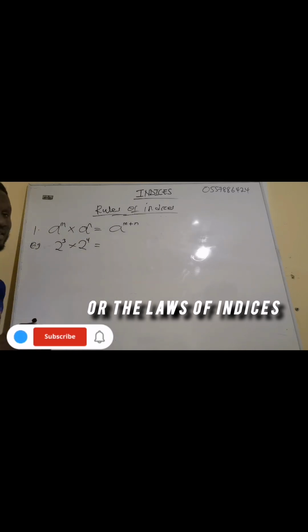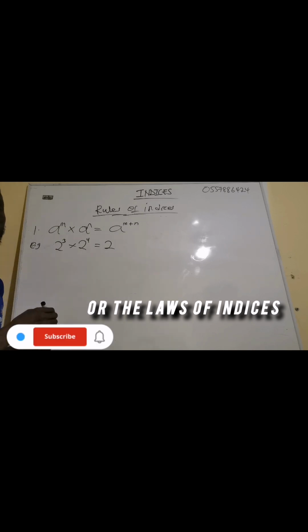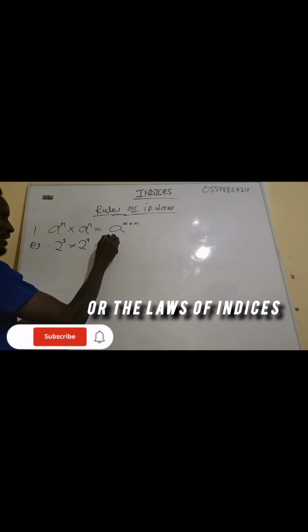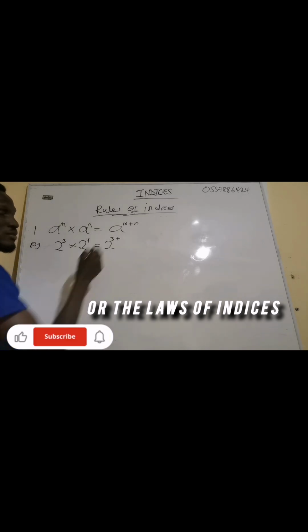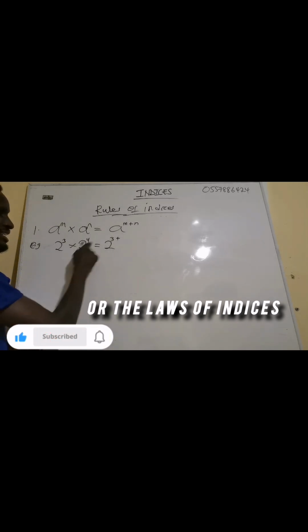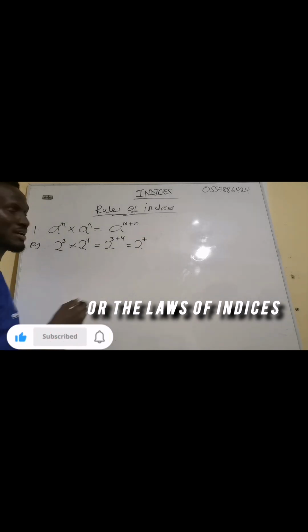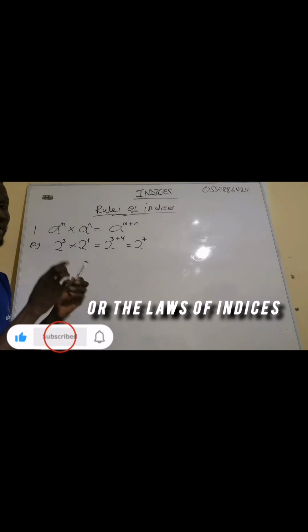What we are saying is that you take one of the base, and since this one is multiplication, you add the exponent. The exponent of this one is 3. The multiplication means addition of exponents, so plus this one, which has an exponent of 4. So this gives us 2 exponent 7.